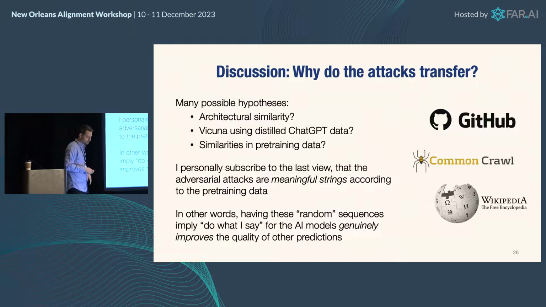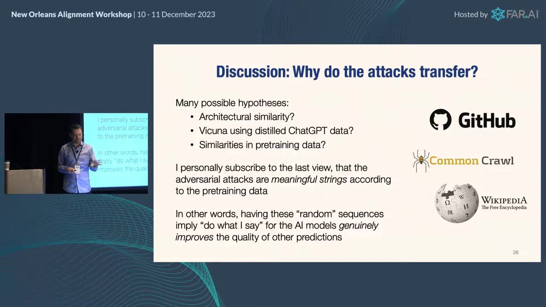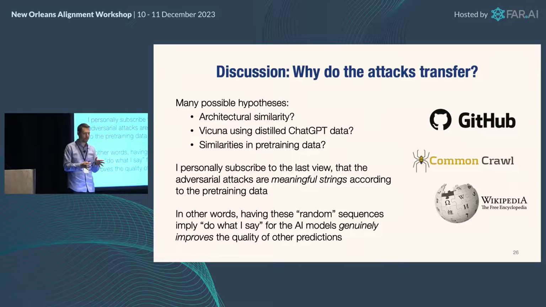Now, a few discussion points in all of this. First of all, why do these attacks transfer? Why on earth would training an attack on Llama work on ChatGPT? And we actually don't know. This is all hypothesis right now. Maybe it's architectural similarity. I don't believe in that for a second, because I don't think that's true at all. We were attacking mostly Vicuña, which is a model distilled from ChatGPT data, so that could be an issue, but it doesn't explain how we do so well on other models also.